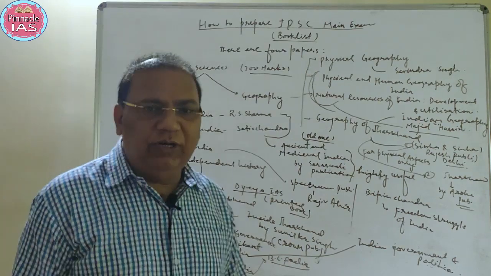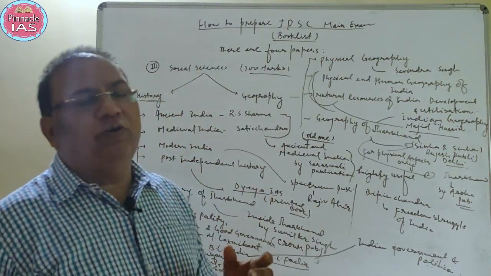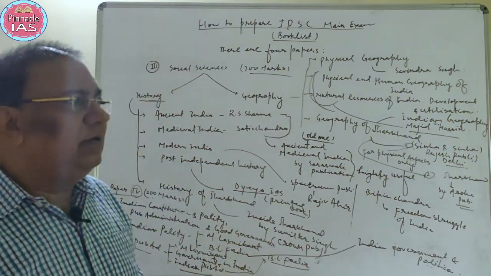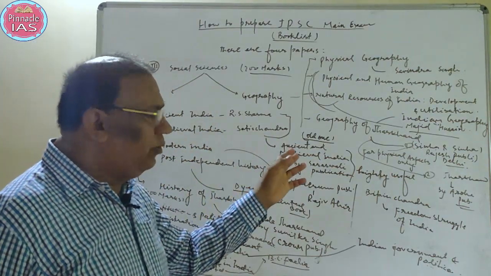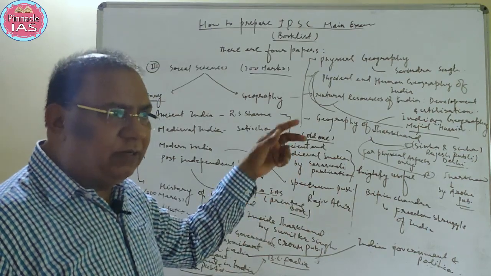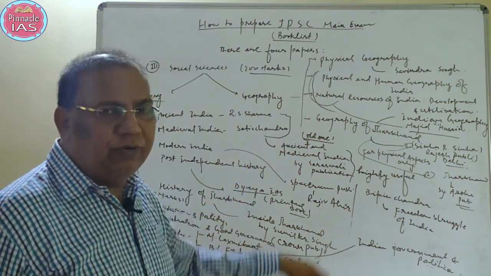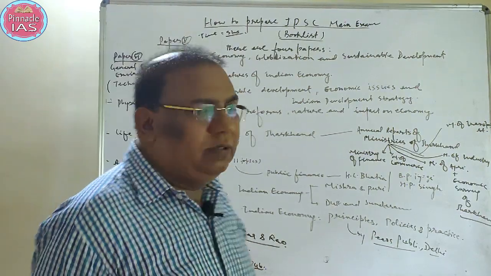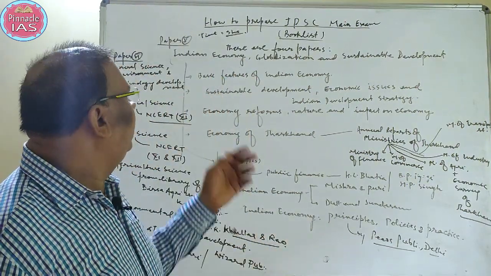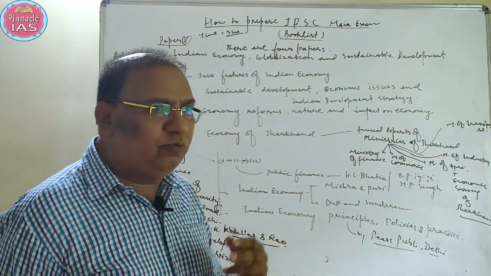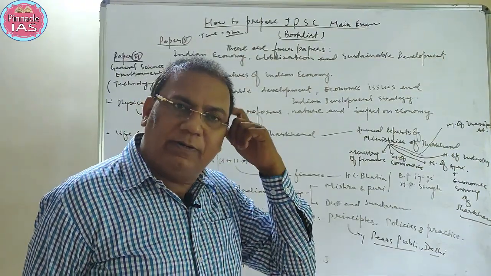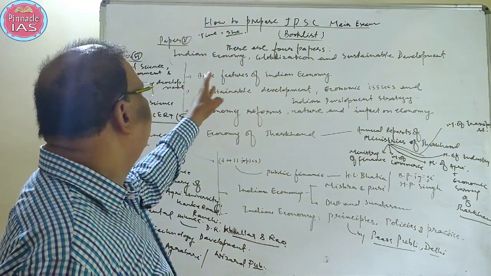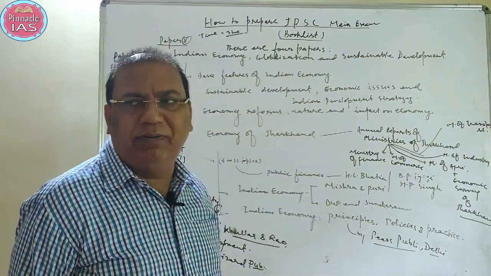Now we will cover the economic portion and science and tech portion. We have already covered 2 papers, and 2 papers are remaining, which we are going to cover. Now let us see the book list of economics and science and technology. Two papers have already been dealt with, and the 3rd paper is economics: Indian economy, globalization and sustainable development.